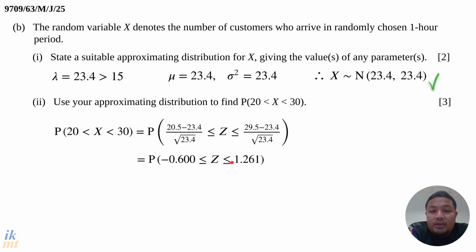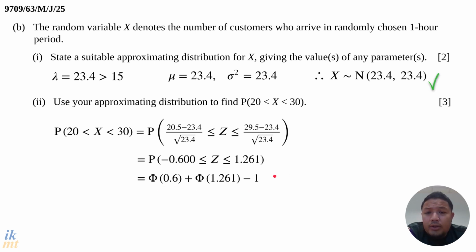Whenever you're asked to find the probability that Z lies between a negative and a positive value, you can always use phi of the positive version of the lower value of Z plus phi of the higher value of Z, and then subtract 1. So this is the shortcut here. There are countless explanations online where they explain why this is the case, and you can search for those. However, I will just proceed with the solution here, assuming that you know why this is the case.